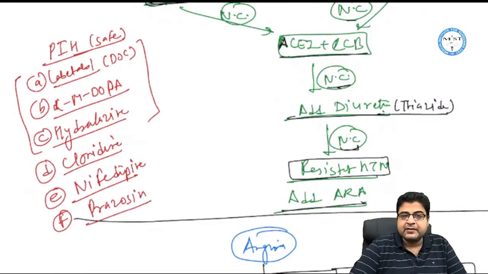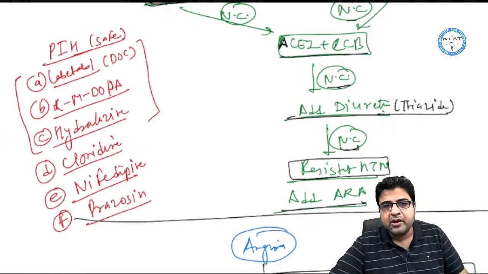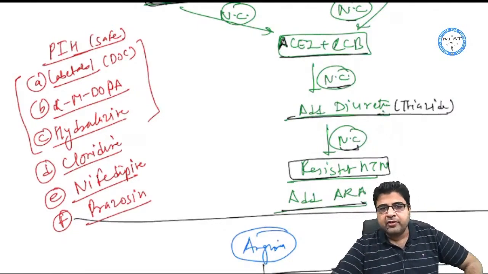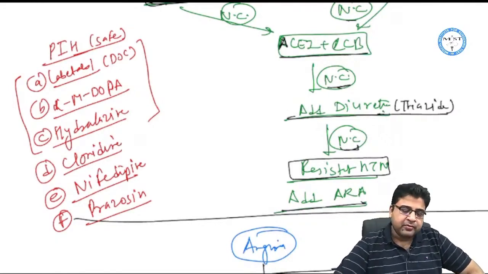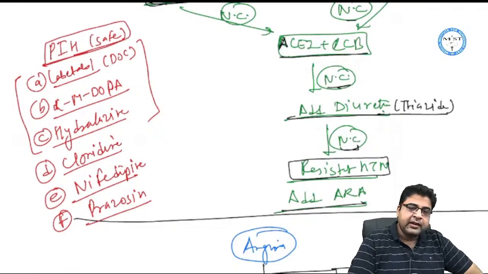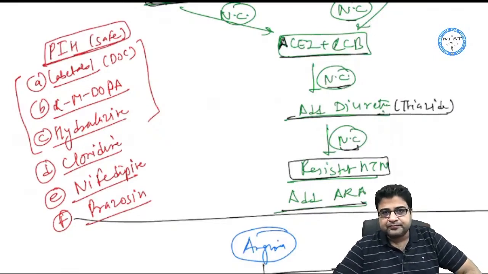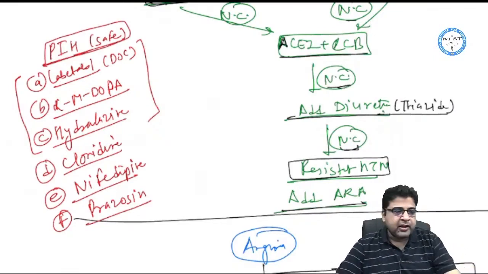So these are the 3 medicines which are less commonly asked in your exam. So concentrate on the first 3. The other 3 medicines, if you can remember, it's good for you. So these are the drugs which are given for PIH. All other medicines are unsafe. That is all about this topic, hypertension.